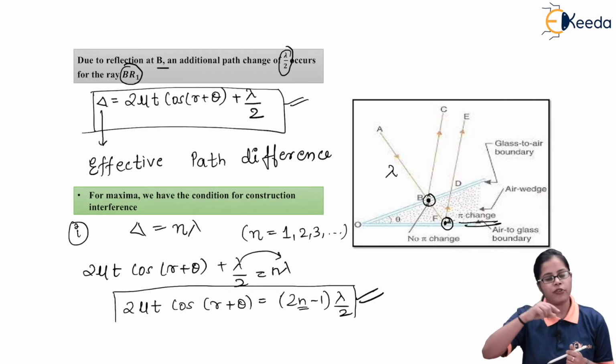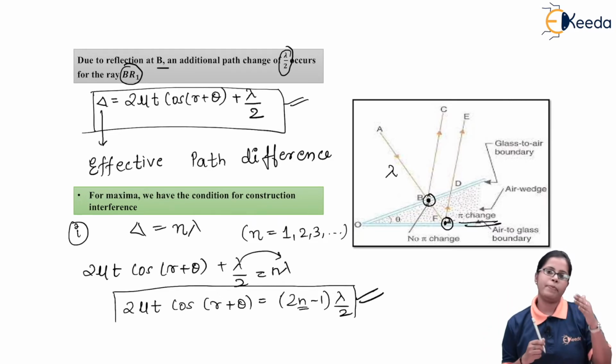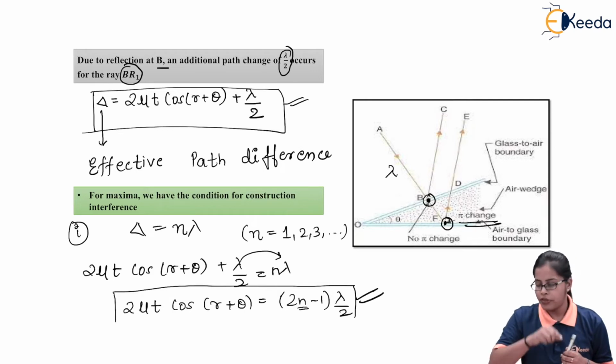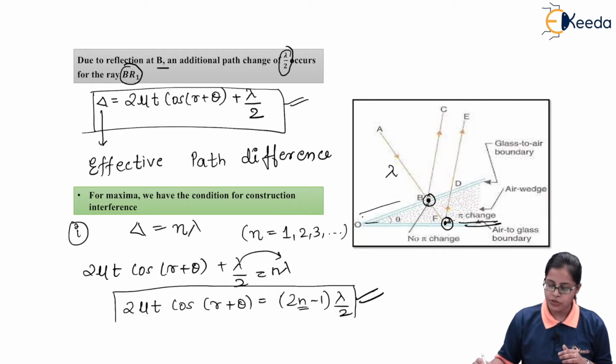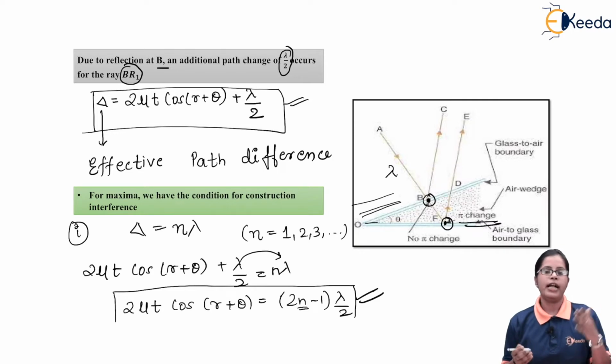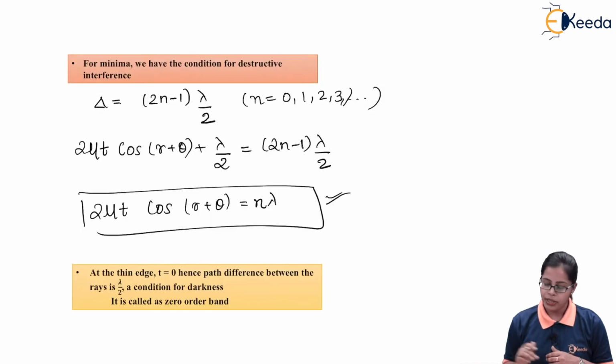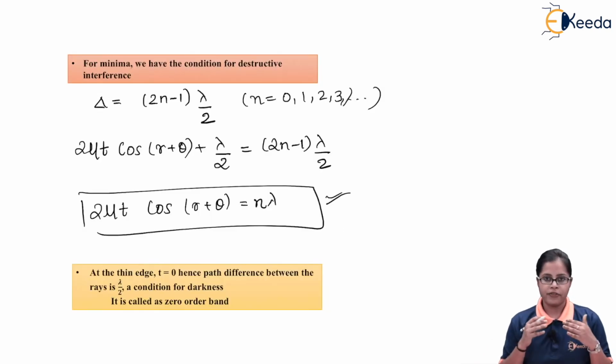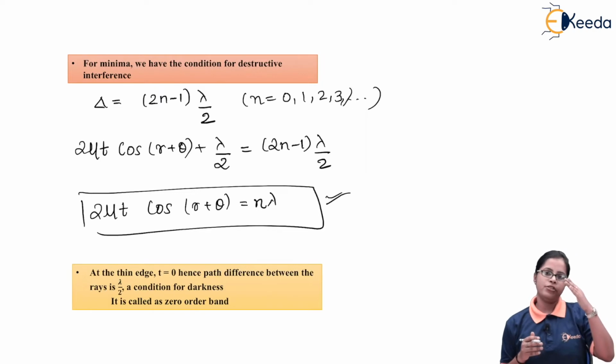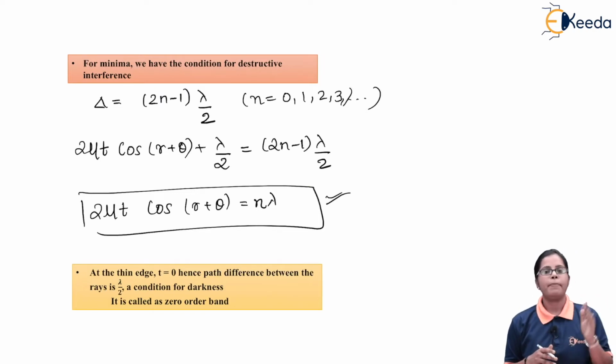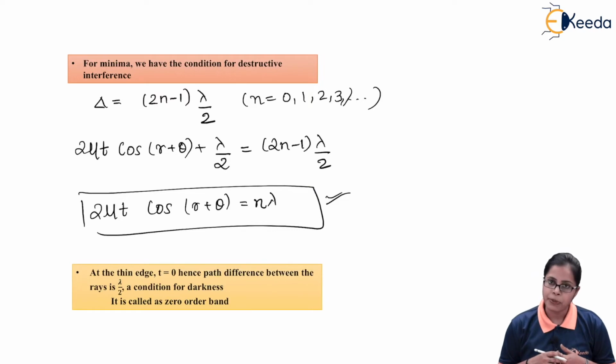For the straight lines, or we can say the straight bands which are lying parallel to the thin edge of the film, in the initial part we get straight bands which are parallel to each other as well as parallel to the thin edge of the wedge shaped film. So in the wedge shaped film, we get an interference band which is a straight line parallel to the thin edge, and as we are aware, we get an alternate sequence of bright and dark bands, which is nothing but the interference obtained due to the wedge shaped film.